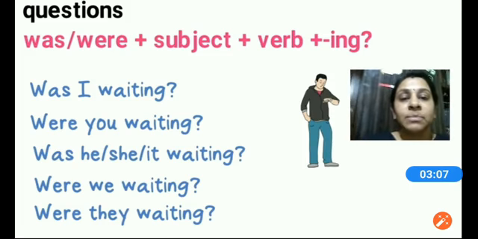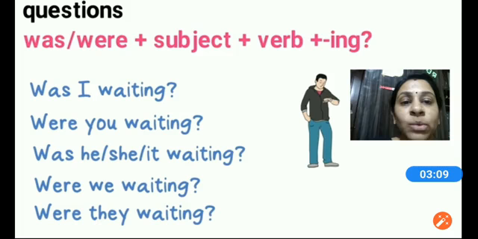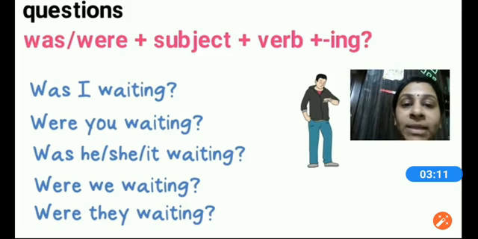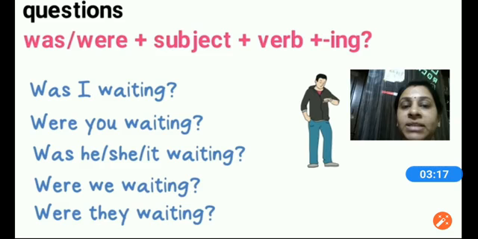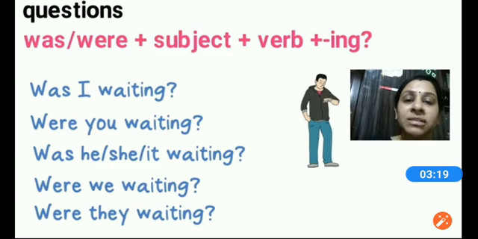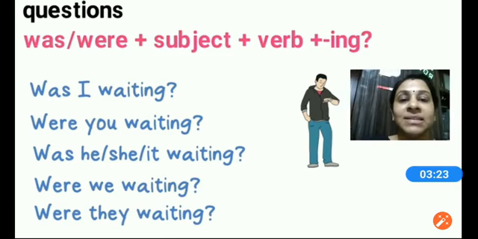Looking at the examples, was I waiting? Were you waiting? Was he, she or it waiting? Were we waiting, or were they waiting? Here you can relate the was and were with the subject as we have discussed earlier.